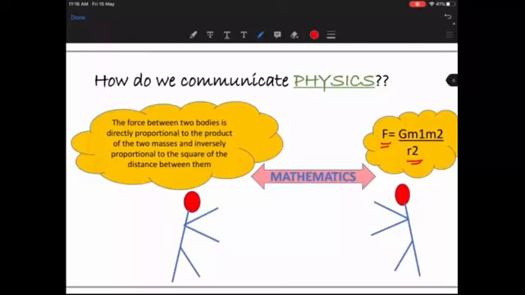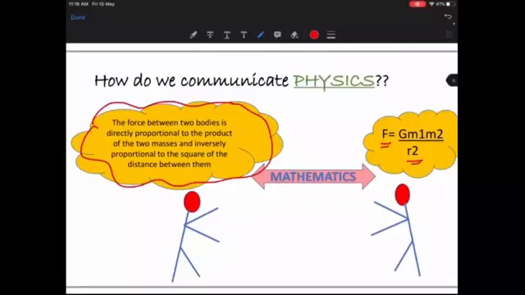Now, what did you use to make such a long sentence make sense to you? You used mathematics. Apart from English, you also used mathematics. So I would say that mathematics is the language of physics.